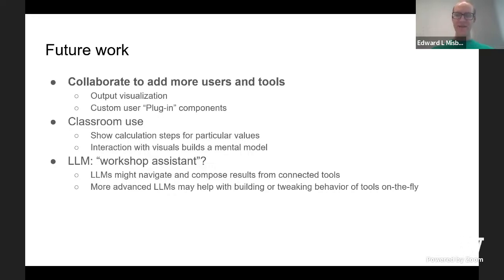Finally, there's a lot of discussion about how LLMs will impact various aspects of research, and we wonder if an LLM could be a useful workshop assistant in this case. We already know that LLMs benefit from having access to real calculation tools, since they don't have to pretend to do math if they have a calculator. And we think that Odyssey might be an environment where there are many tools brought together and there's a lot of data to sort through, and having an automated assistant might in some cases be useful. And if you don't trust the assistant, then Odyssey is also an environment where you can check its work against more rigorous tools.